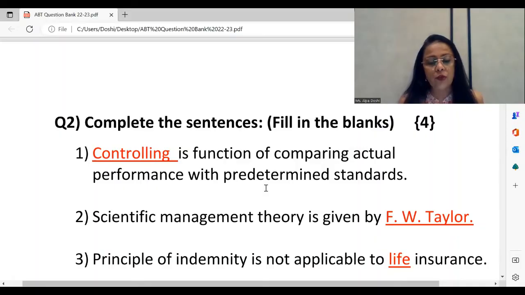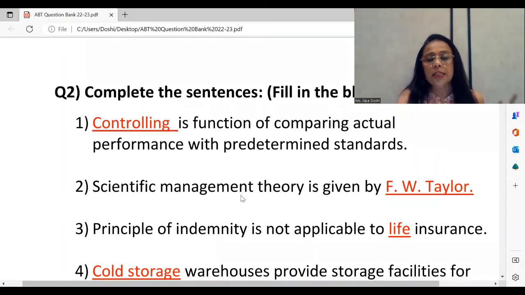In case of life insurance, actual loss cannot be measured in monetary terms. You cannot say the value of a human being to be a certain amount, and so indemnity does not apply to life insurance. A very popular justify question, as well as a popular objective, possible in different ways. So indemnity does not apply to life insurance, but fire and marine are both supposed to be contracts of